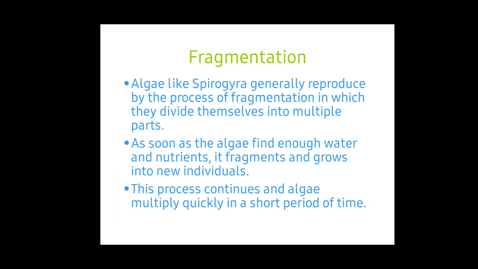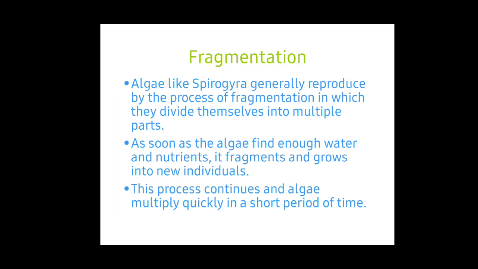Algae like Spirogyra generally reproduce by the process of fragmentation, in which they divide themselves into multiple parts. As soon as the algae find enough water and nutrients, they fragment and grow into new individuals. This process continues and algae multiply quickly in a short period of time. We can see this in a place where the water is stagnant.